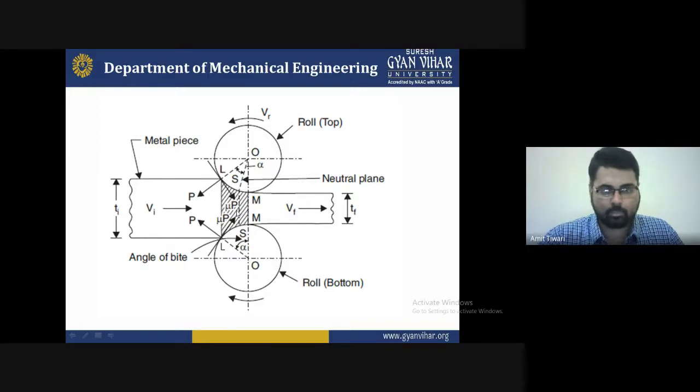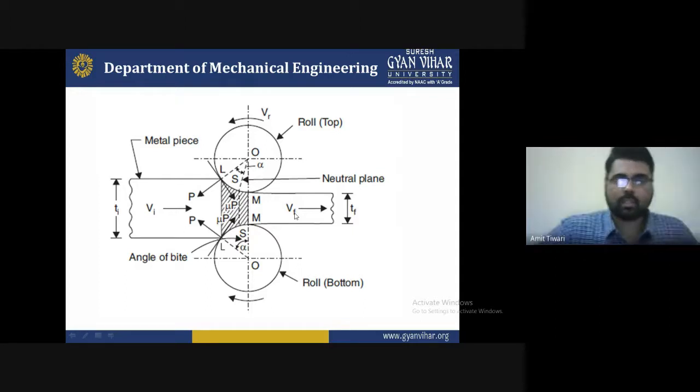And you can find a maximum grain size, with larger grains in this section. When you are rolling, it reduces the grain size and increases the mechanical properties of this new formation, because that is the final shape. It is the initial shape, and it is the final shape. Also, this is the initial velocity and this is the final velocity. We can find out the new formation of the metal with the help of the roller. So these are some rolling principles we basically use.